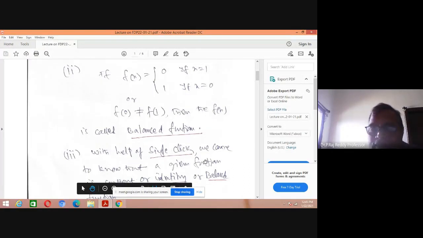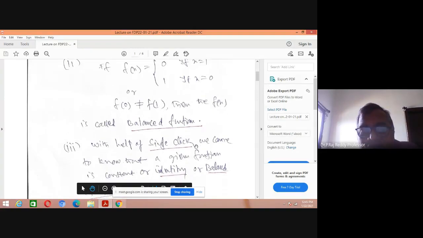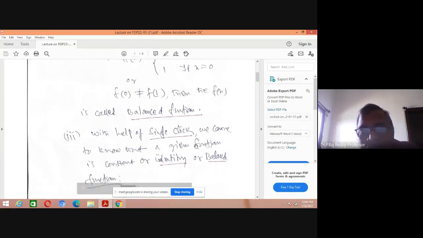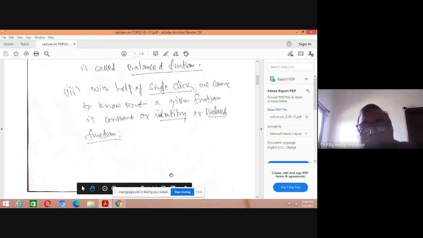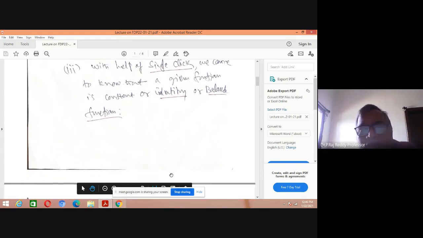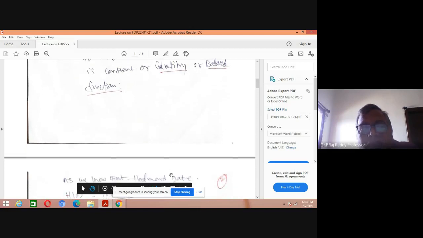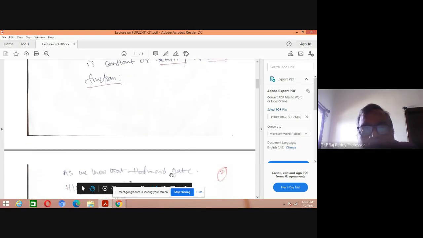Is it clear? Balanced function. What is the aim of this function here? For a given single query, you have to get multiple outputs. Here, we are getting only two outputs. Either it is a constant function or a balanced function. So let us say then how to build this. We need a circuit. Circuits need logical gates or quantum gates.